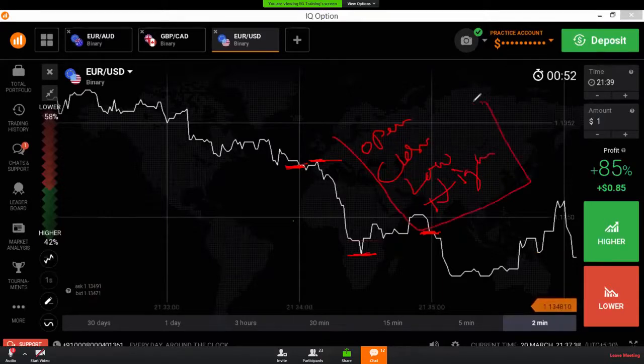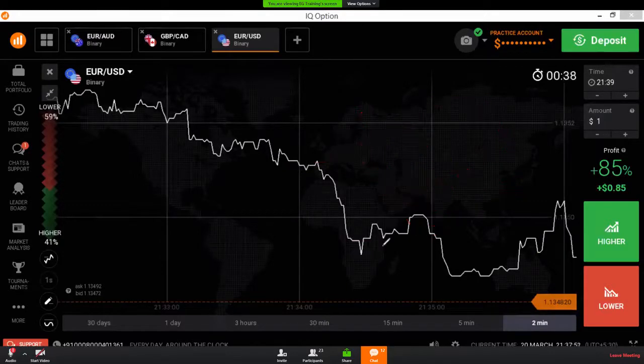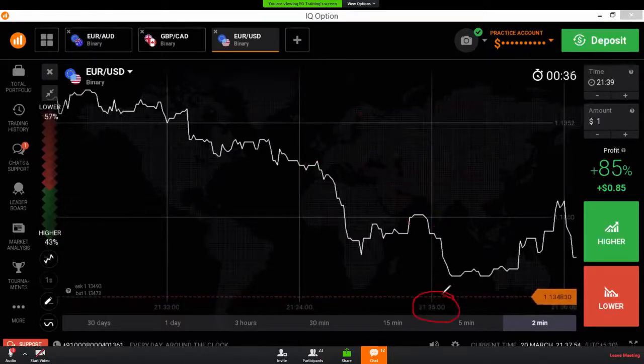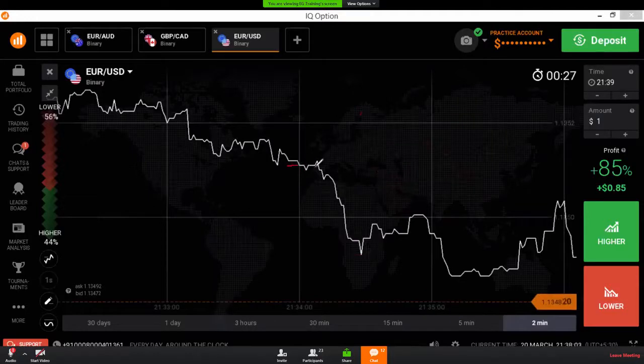These 4 prices are very important while trading, or to find the next move. In this 21:35 minute, the opening price is here, the high price is here, this is the low price, and this is the closing price.